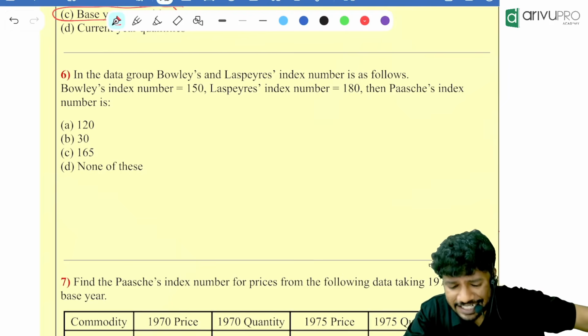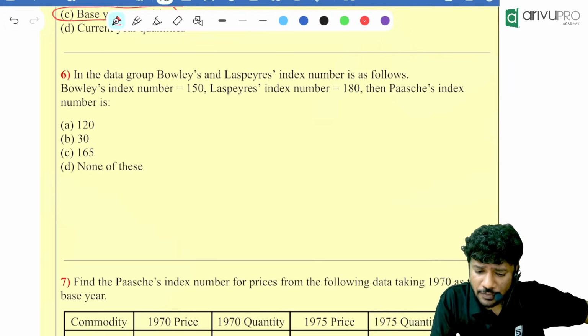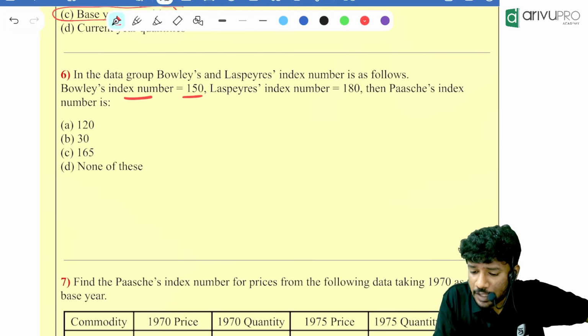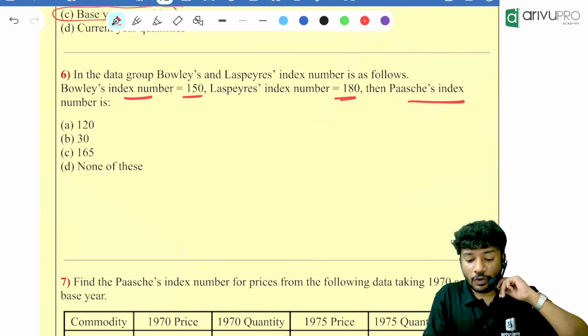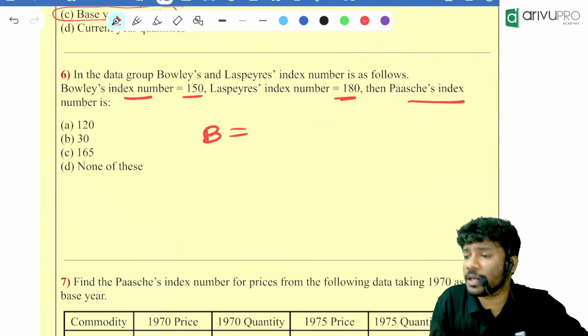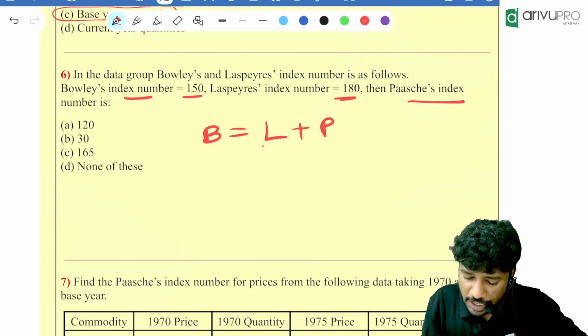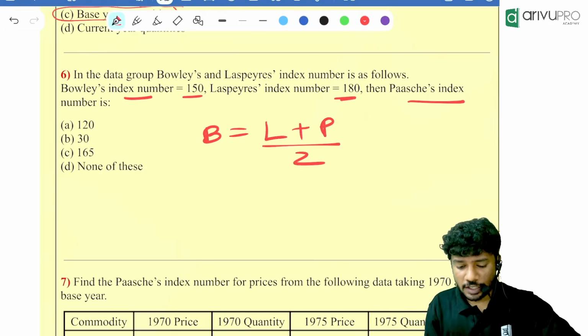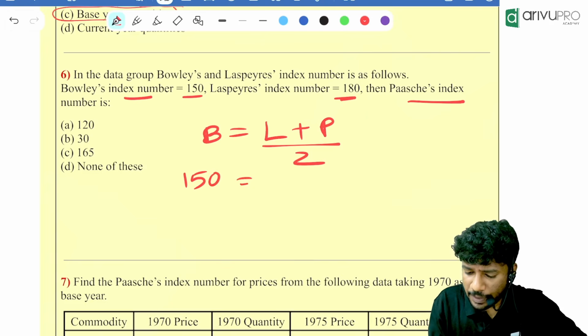Now, in the data given, Bowley and Laspeyres are given. Bowley is 150. Laspeyres is 180. Then Paasche is how much? People, Bowley's index number is given. What is the formula for Bowley's index number? Laspeyres plus Paasche divided by 2. Now, people, Bowley is given. How much is it? 150.